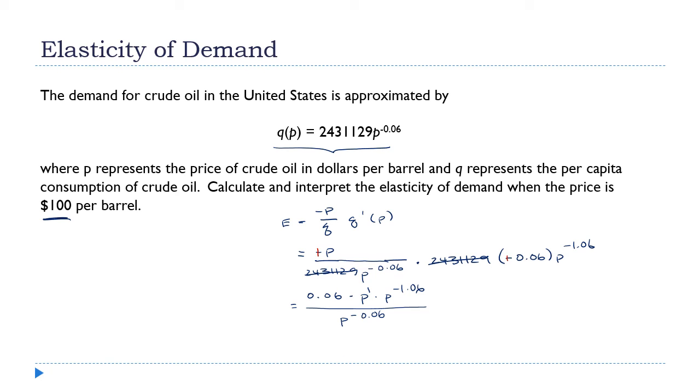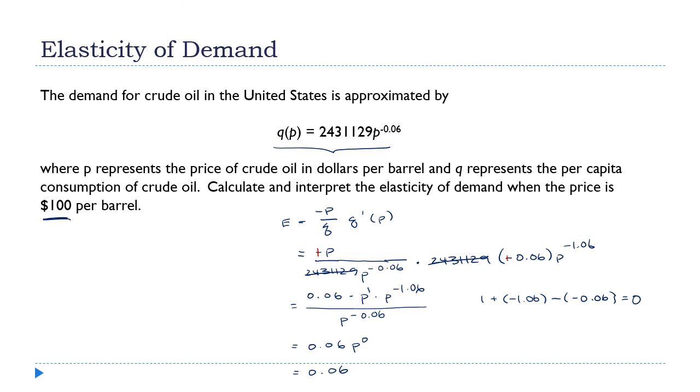So the final exponent will be 1 plus negative 1.06 minus the exponent that's in the denominator. And if you work these out, this comes out to 0. So this is 0.06 p to the 0 power, which is 0.06. And that's it. That's my elasticity. It turned out to be a constant.